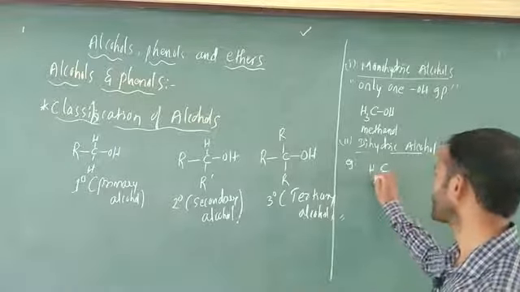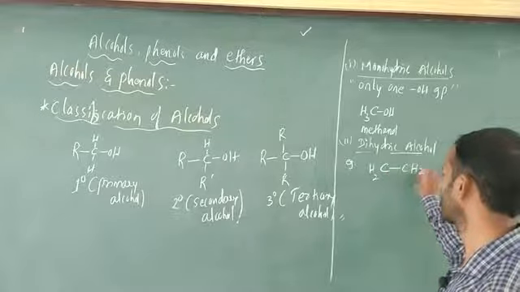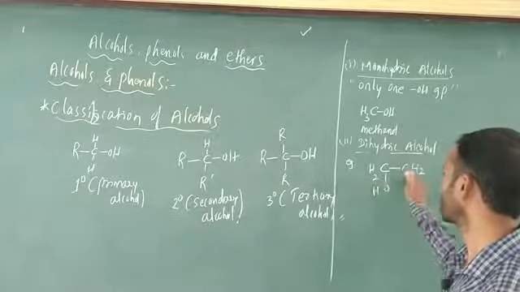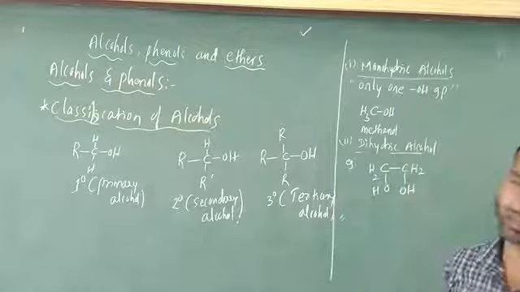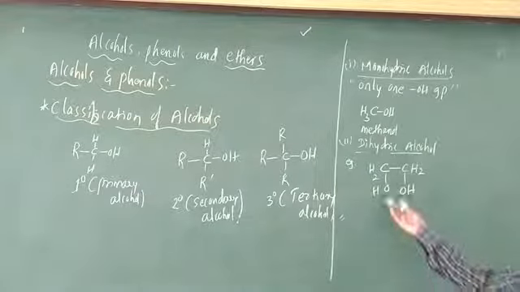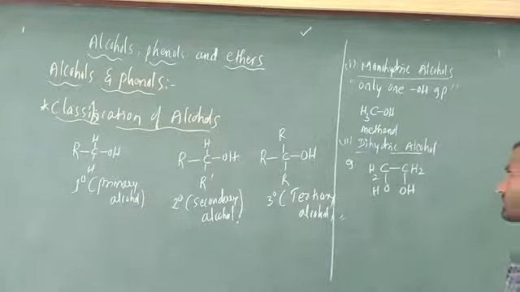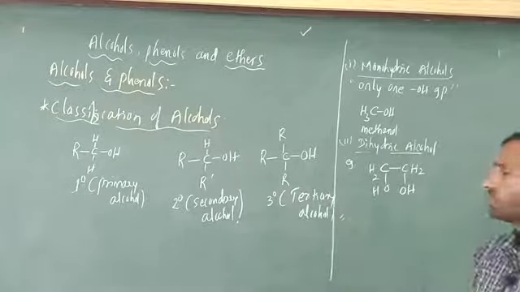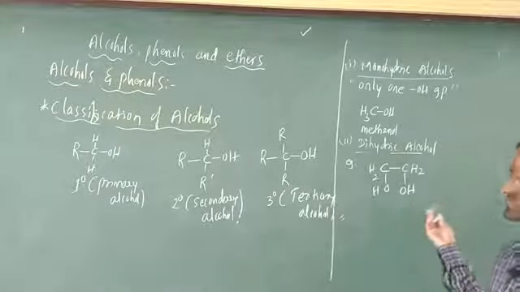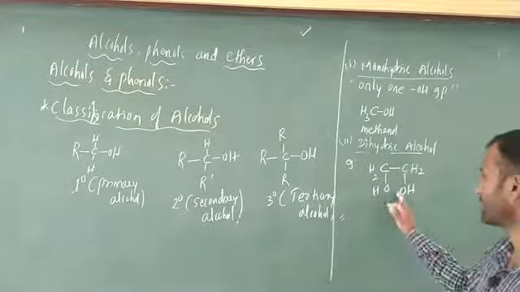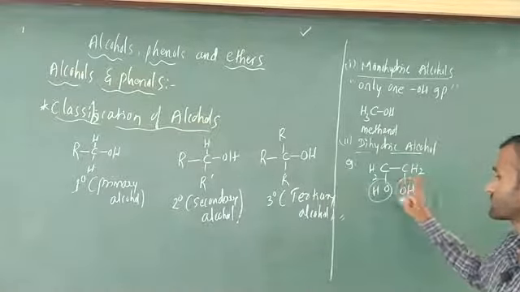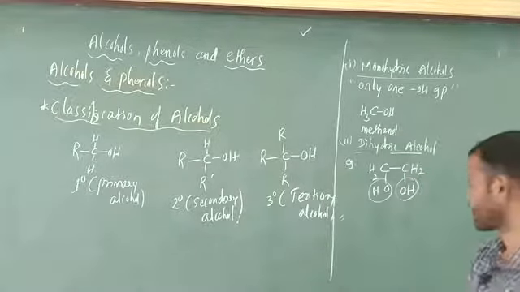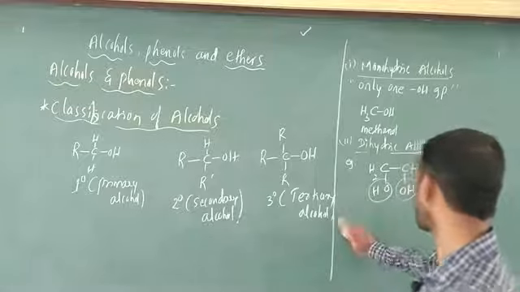An example is CH2, here CH2, in this case OH is there, and in this case OH is there. This is another example of dihydric alcohol. If you want, you can write different things also, no problem. This is dihydric because two OH groups are there. The next one is a trihydric alcohol.